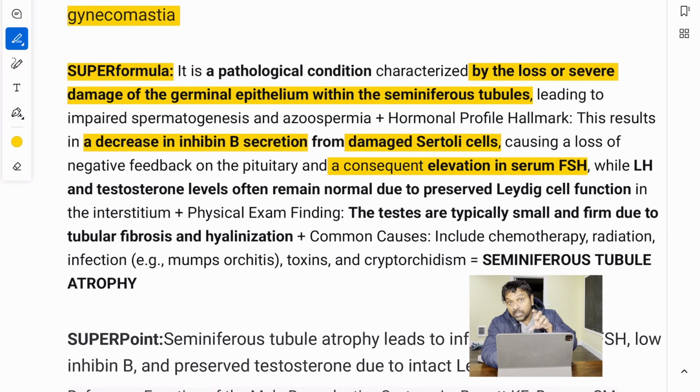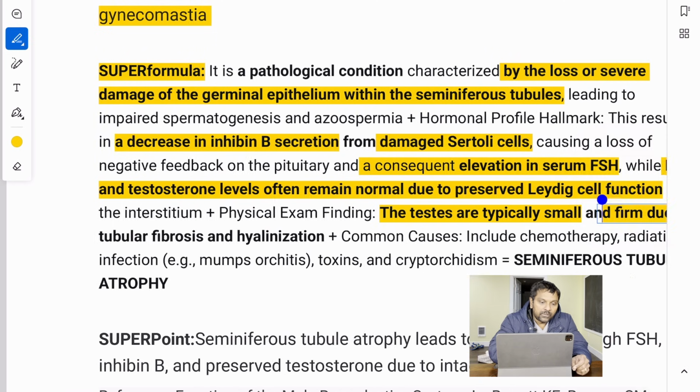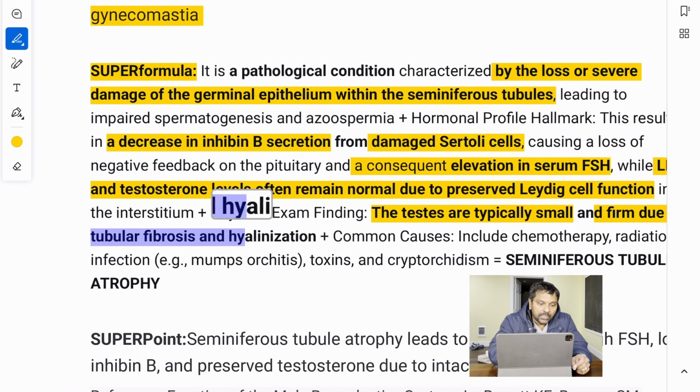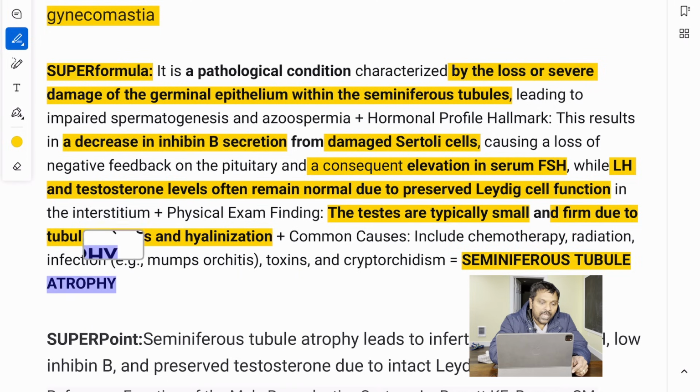But there is preservation of Leydig cell function. That's why LH and testosterone often remain normal due to Leydig cell function. And the testes are typically small and firm due to testicular fibrosis and hyalinization. All right. So if you see those keywords, you are looking at seminiferous tubule atrophy.